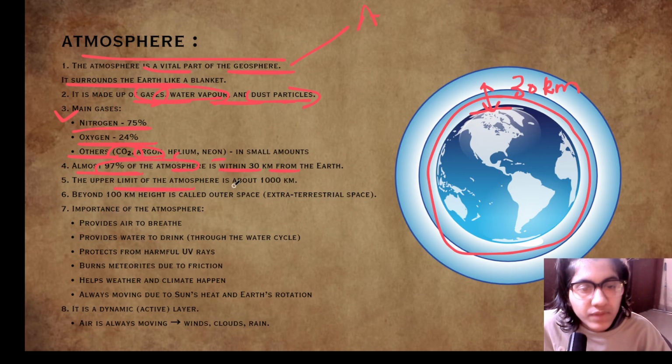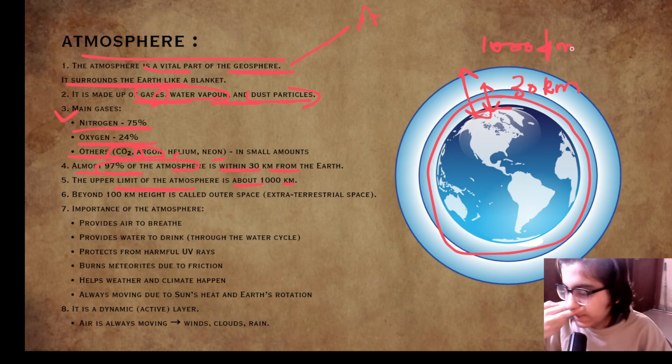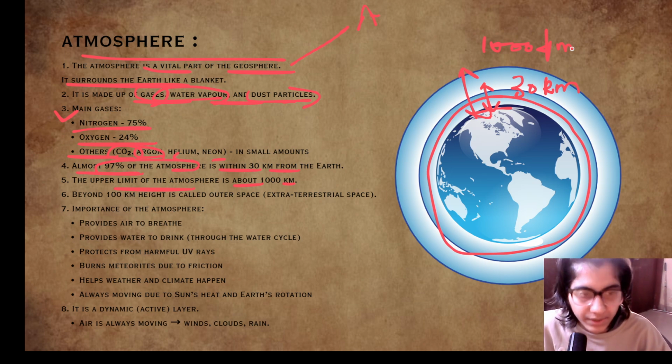The upper limit of the atmosphere is about 1000 km. So the atmosphere is spread out till 1000 km, but most vital gases and all the things that we need from the atmosphere are covered within 30 km.